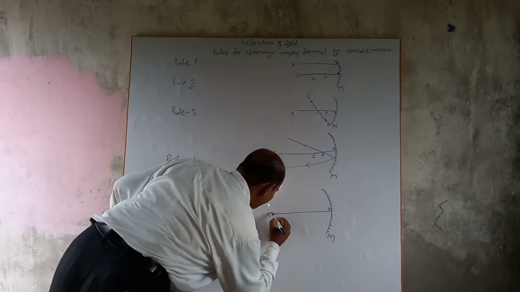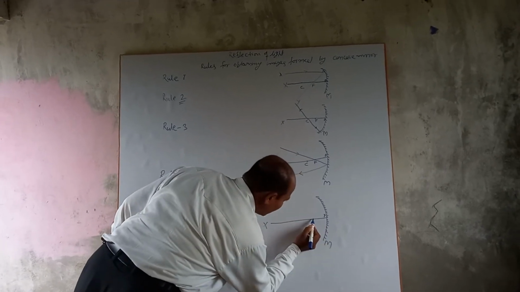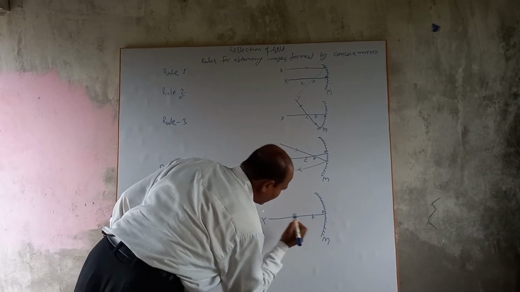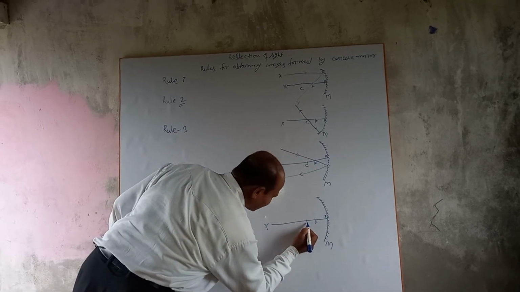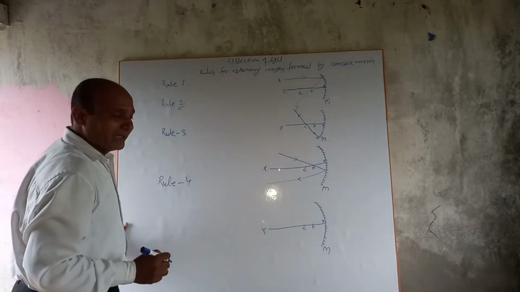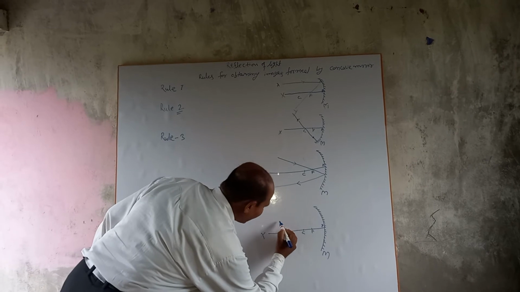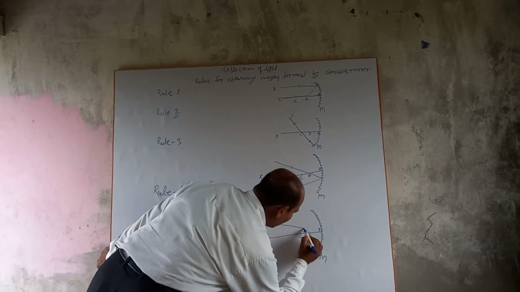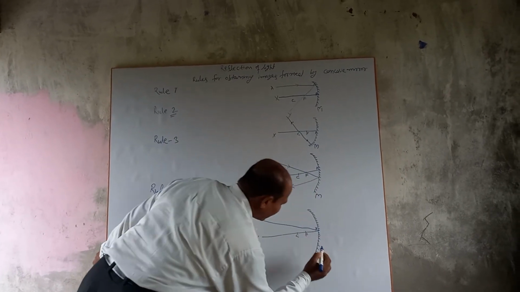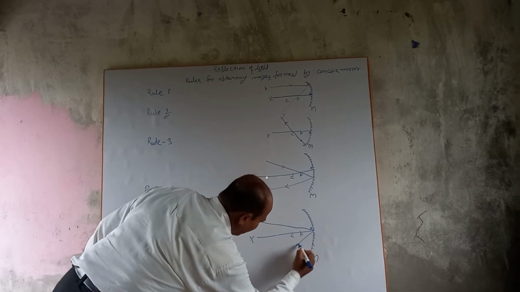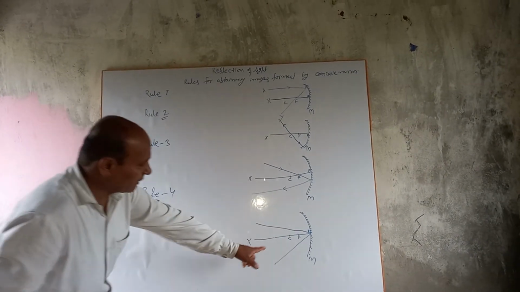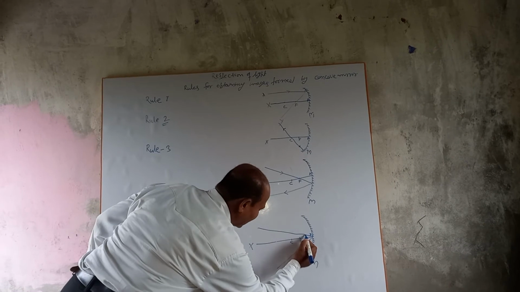XP is the principal axis, F is the focus and C is the center of curvature. An incident ray falling on the pole of the mirror is sent back making the same angle with the principal axis.